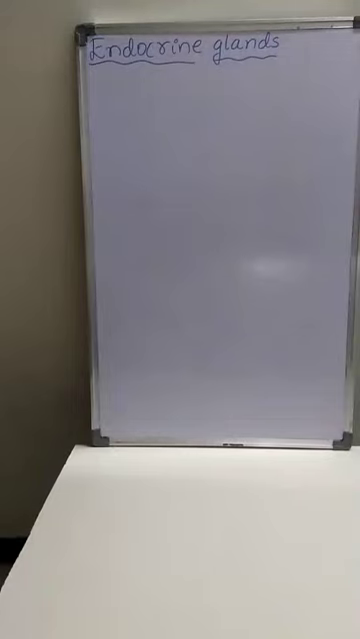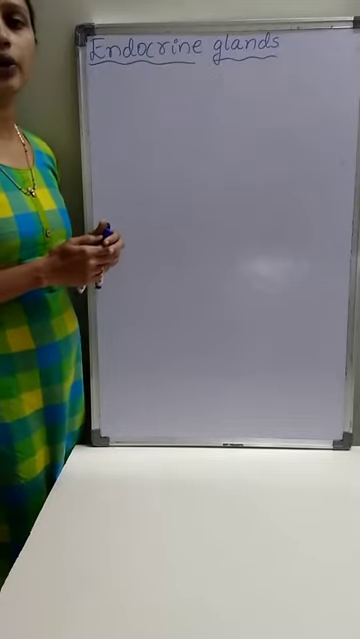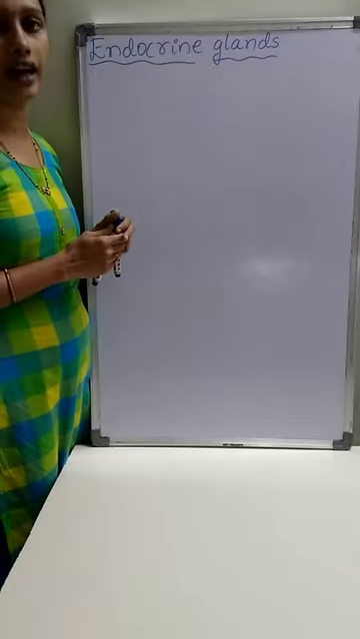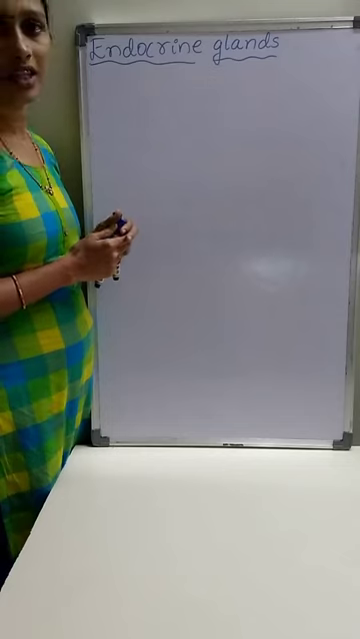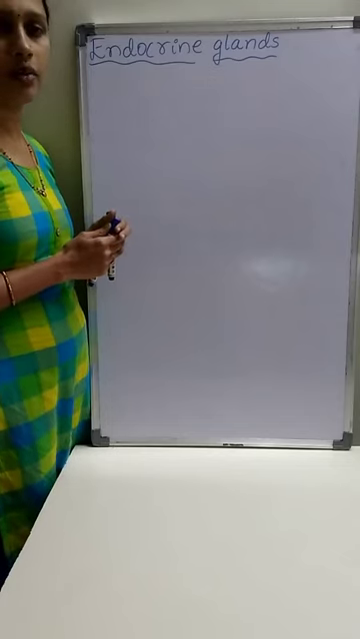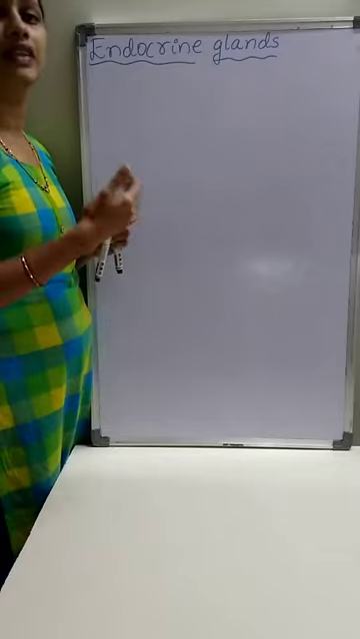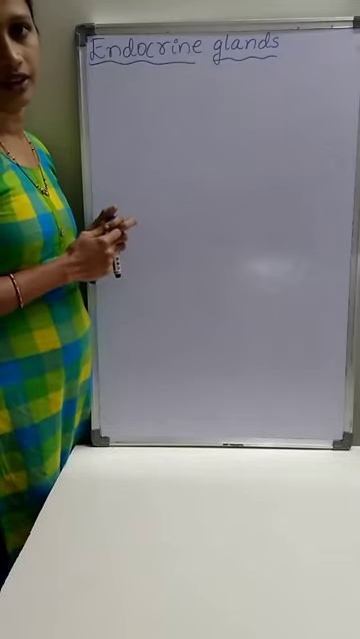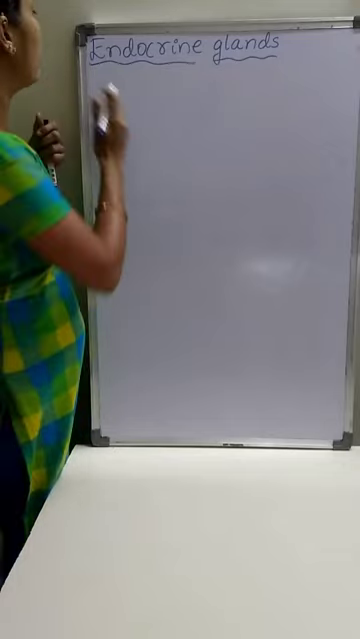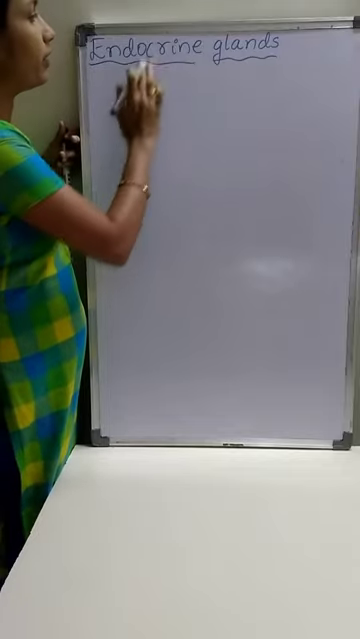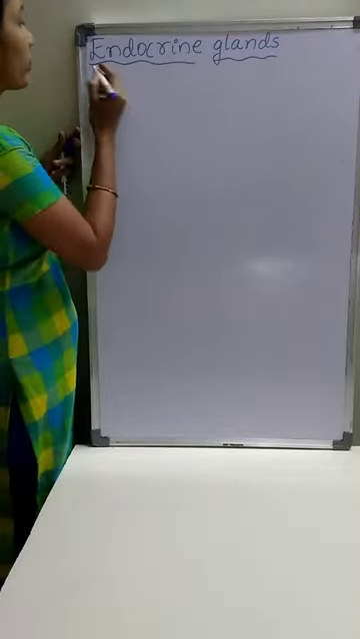Hello students. From the last class we are discussing control and coordination in animals. In the previous class we discussed exocrine glands, endocrine glands, the nervous system, etc. Today let us discuss a few examples of endocrine glands.